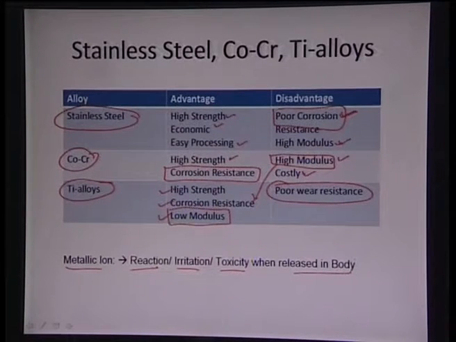So all these aspects also have to be considered while designing a biometallic material. So we see that there are certain materials, stainless steel, cobalt chromium, titanium alloys, which can undertake certain responsibility, but at the same time they also have certain disadvantages, either in terms of poor corrosion resistance, or in terms of having maybe very high modulus, or maybe having very high wear rate. So all these things need to be balanced: they should have very high corrosion resistance, they should have low modulus, at the same time very low wear rate, while maintaining high strength, mechanical properties, and so on.